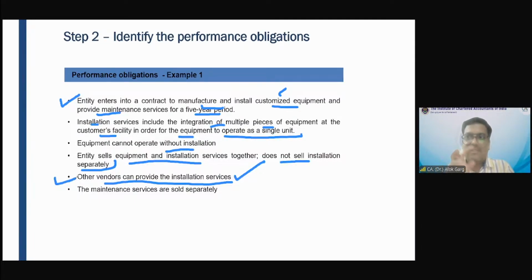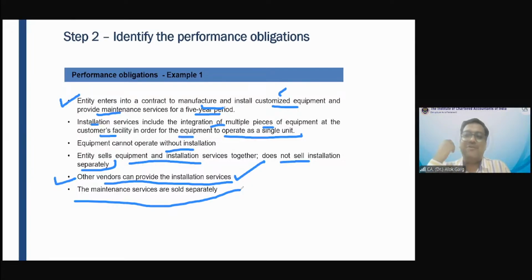the goods and services, I mean to say the supply of equipment and installation, are two separate performance obligations, right? Because this installation can happen from the market also. The maintenance services are always sold separately. So maintenance service is a separate performance obligation. Now the question is, how many performance obligations are there in this contract? Is it 2? Is it 3? 3.